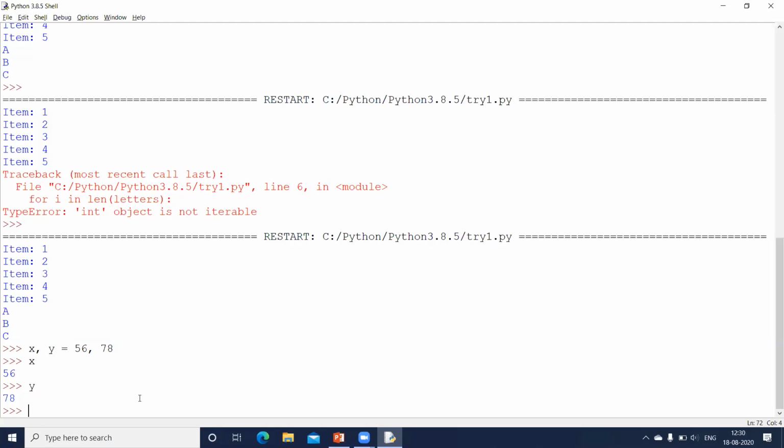Now, if I want to interchange these values, can I do the interchange in one statement? If I want to move the value of y into x and x into y, can I write it like this: x, y equal to y, comma, x. After equal to, I have given y first, which means the value of y should go to x, and the value in x should go to y. Whether this will work, anyone? Will I get both the variables having the same value?